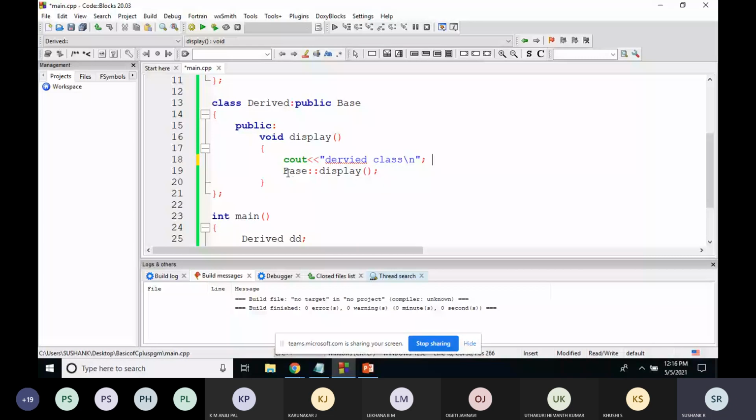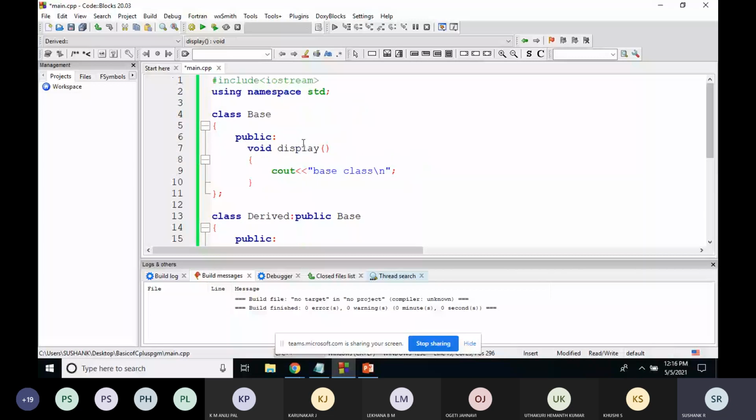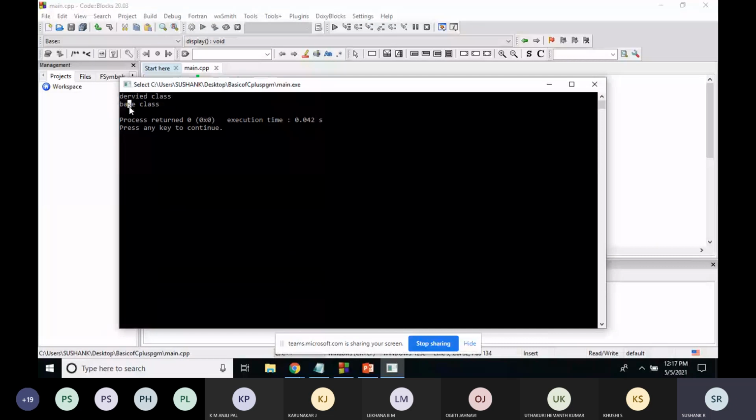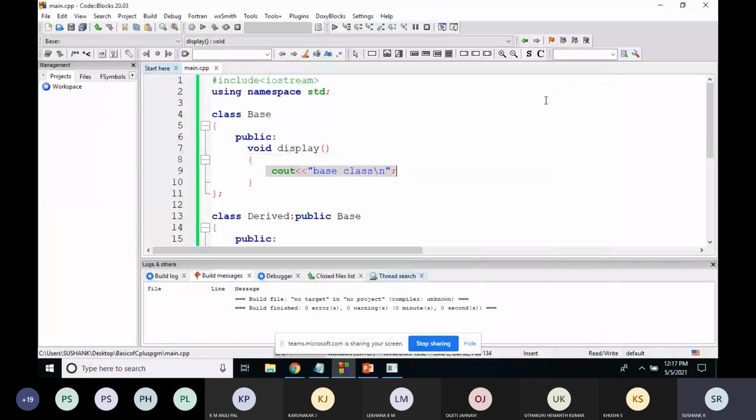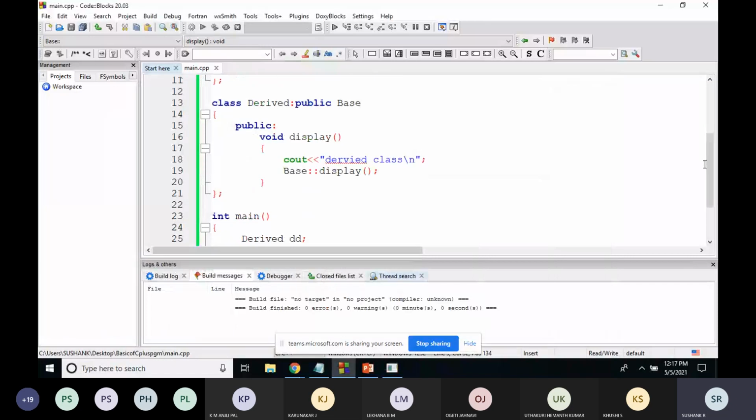Once this line is executed, it will call the function of the base class, so you will get the output as base class. If I run this, you can see the output: derived class, base class. Derived class comes because I'm calling this function dd dot display.